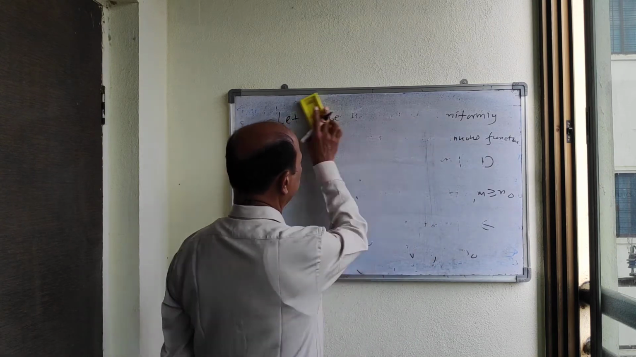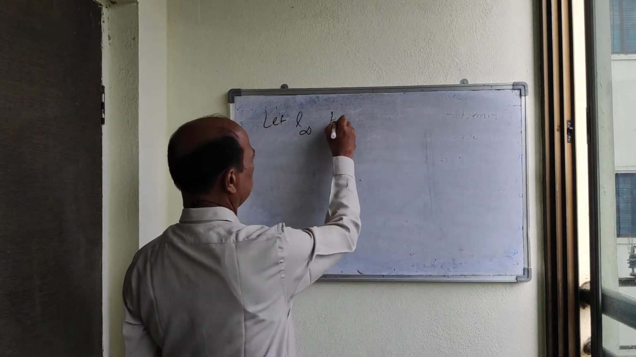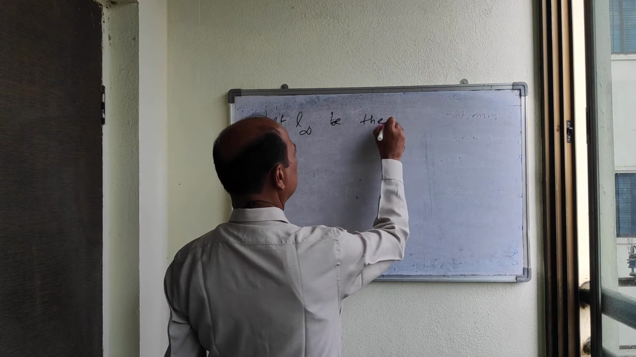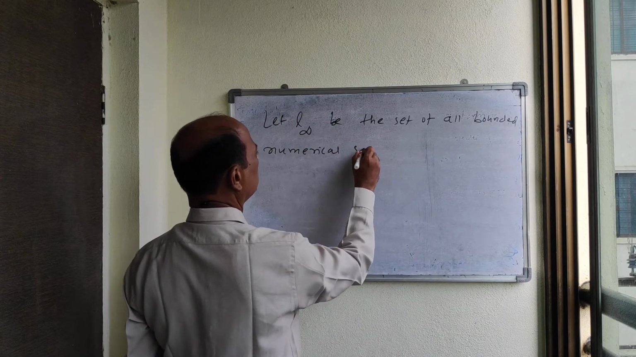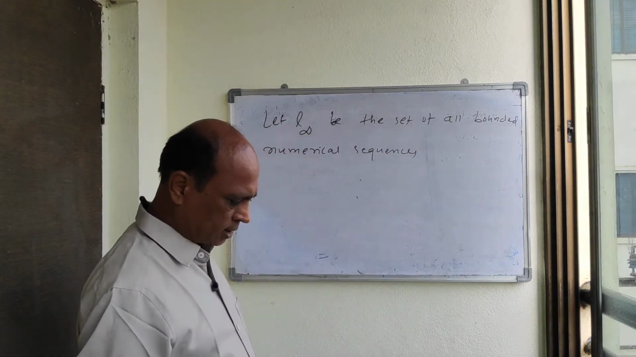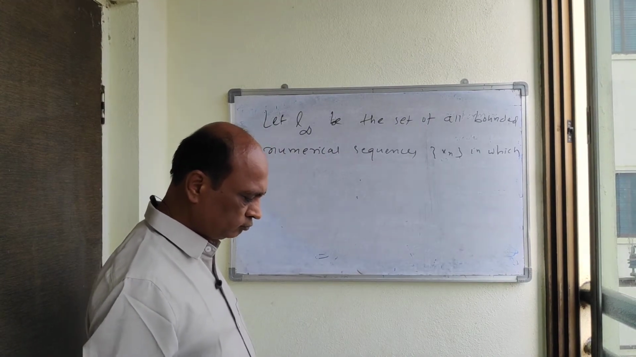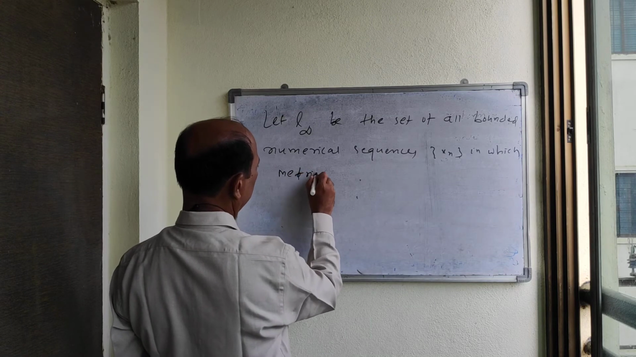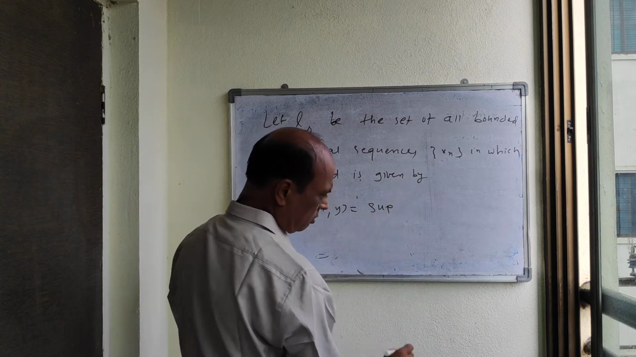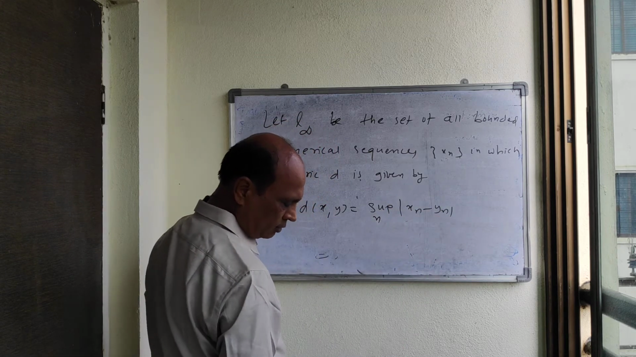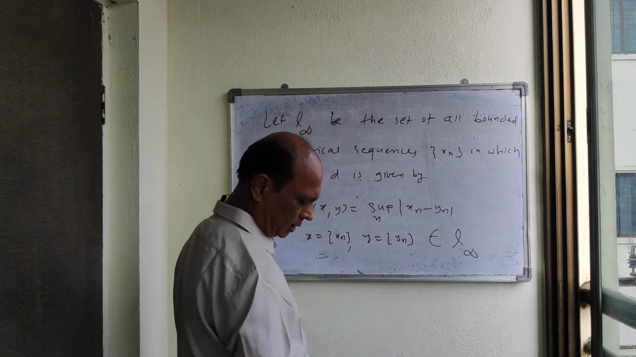Now there is another example. Let L infinity, this is the symbol, be the set of all bounded numerical sequences (x_n), in which the metric d is given by d(x, y) equal to the supremum over n of mod x_n minus y_n, where x is the sequence (x_n), y is the sequence (y_n), and both belong to L infinity.